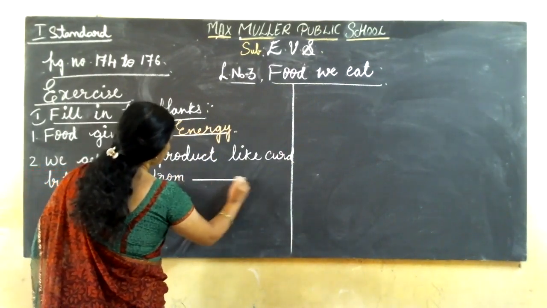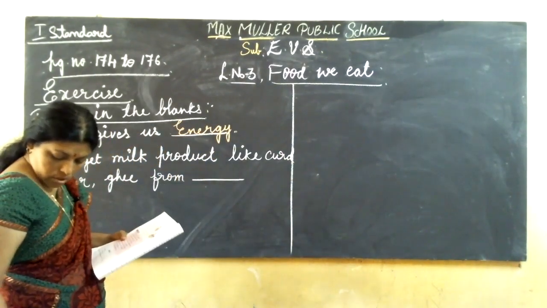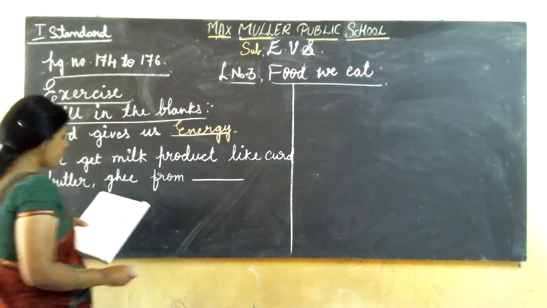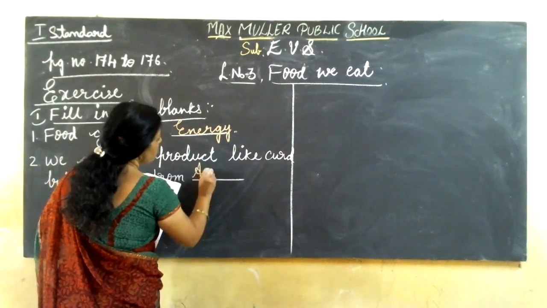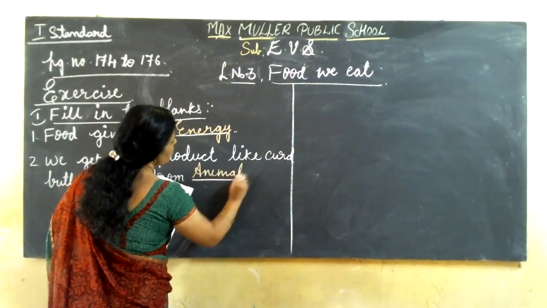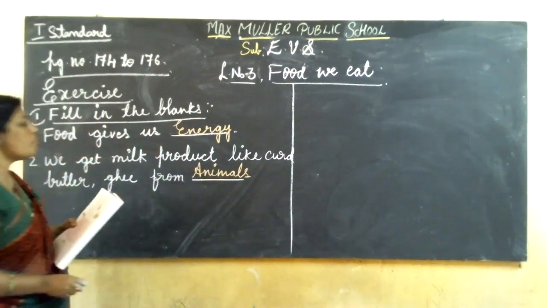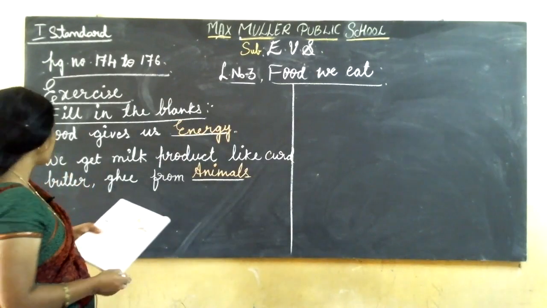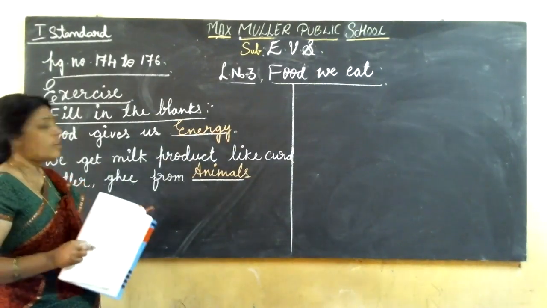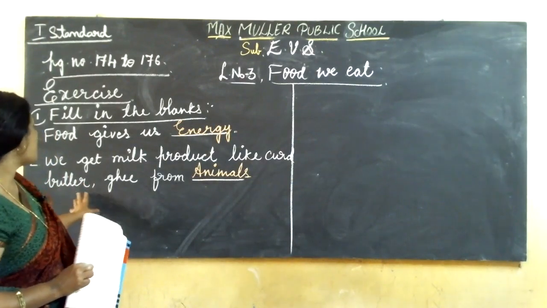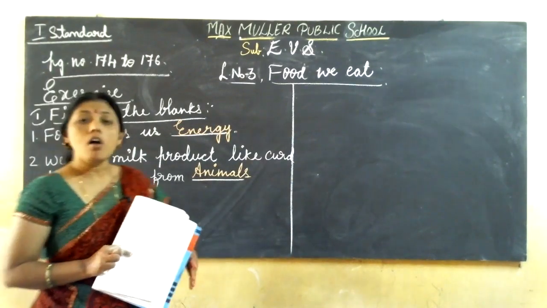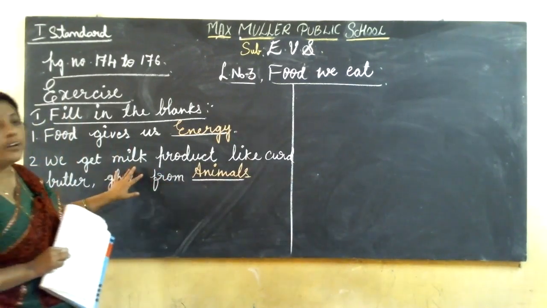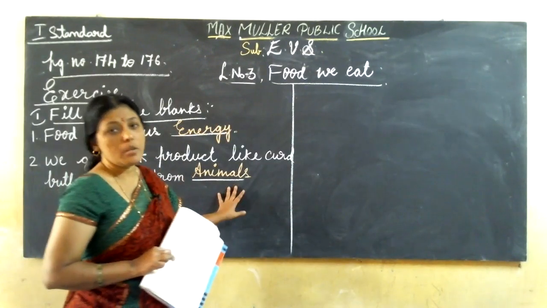Where do we get all these milk products? Yes, we get these milk products from animals. Cow gives us milk, isn't it, children? From milk, we are preparing all these things. Butter, ghee, curd, all these are made from milk. So we get all these foods from animals.